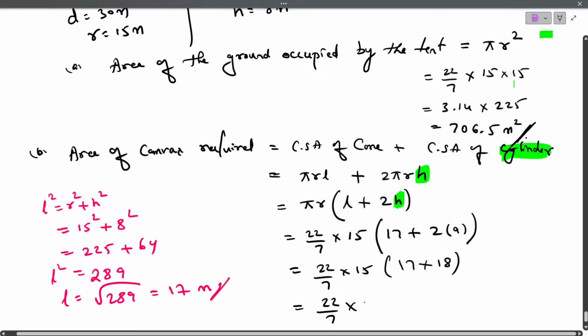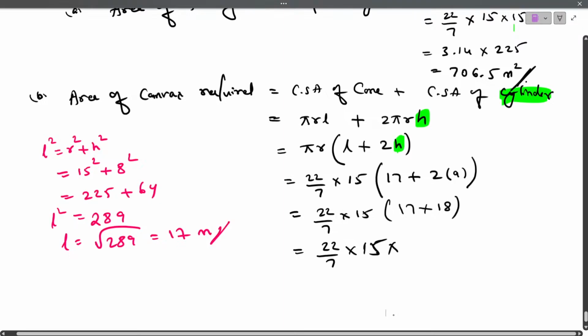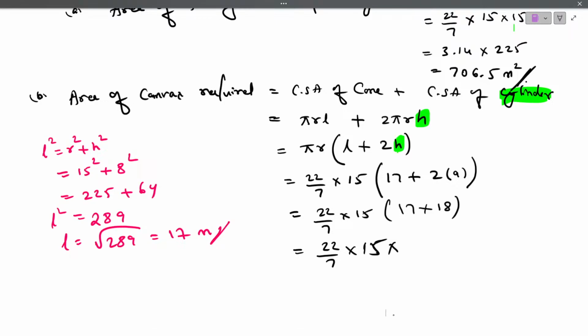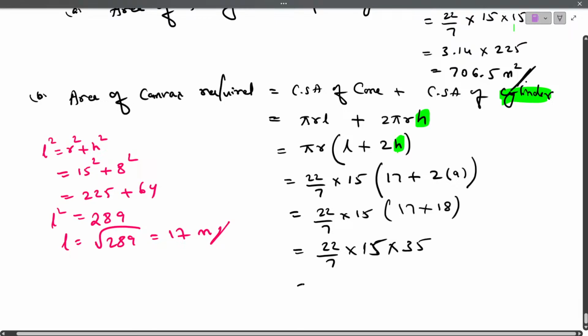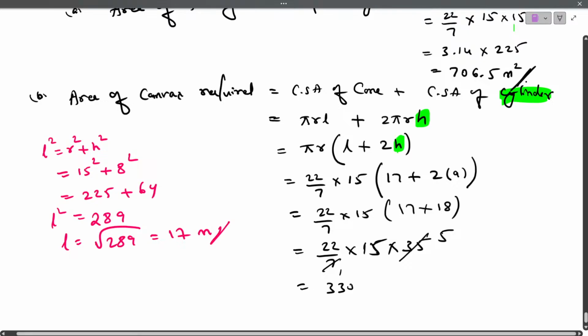Then 22 by 7 into 15, 15 into 17 plus 18, that is 35. 7 fives are 35. Correct? Then multiply 22 into 15. 22 into 15, you will get 330 into 5. 330 into 5, I think you may get 1650.